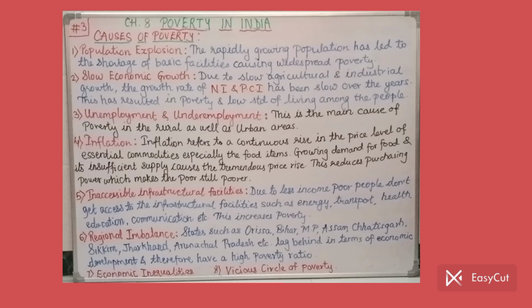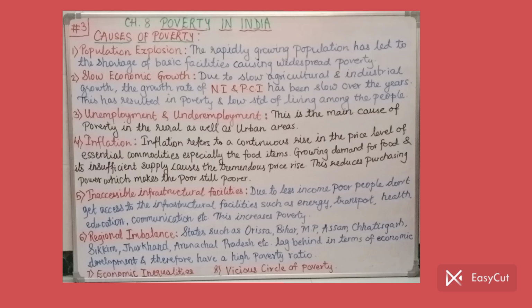see, they are not getting good health facilities, medical facilities. Due to lack of income, they are unable to enjoy the transport facilities provided, and due to all these factors, this further results in their increased poverty. The poverty rises, as they don't get good facilities. As a result, they suffer, and here the poverty rises. This increases poverty. So up till now we finished 5 points.